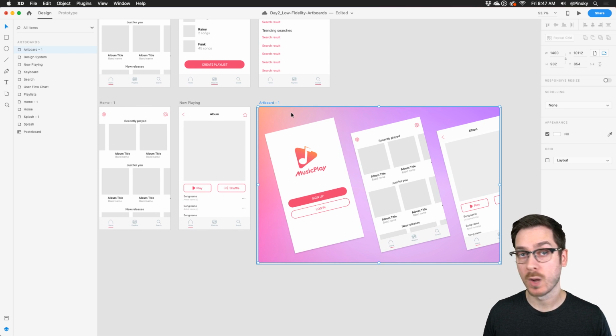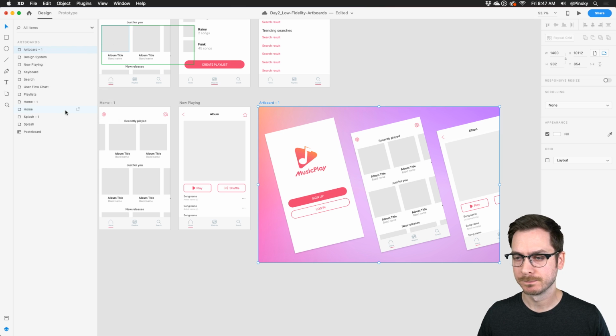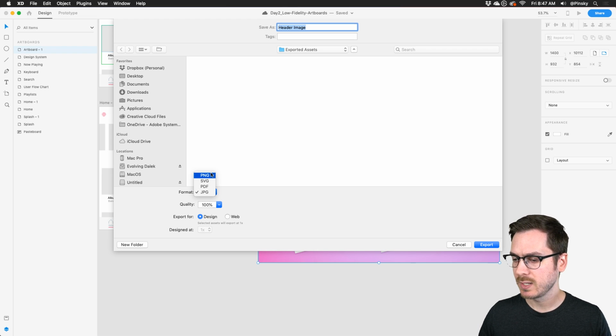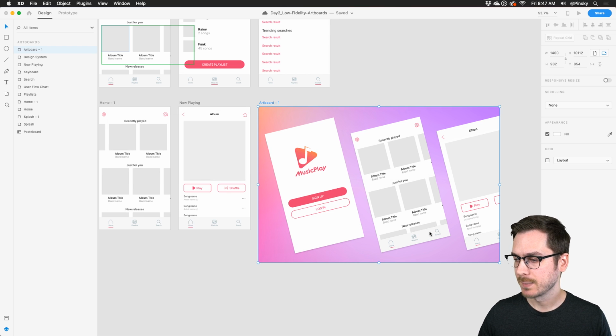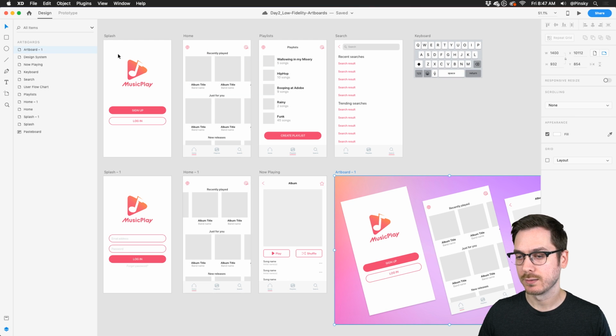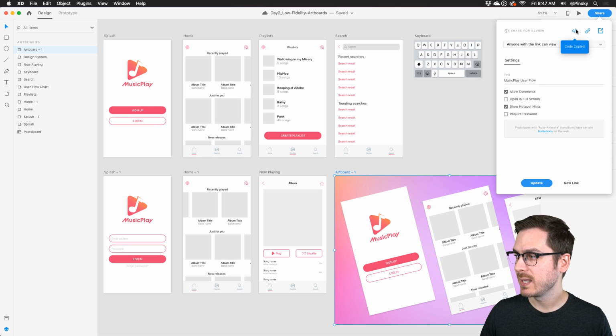So at this point, I want to publish this on Behance. So I'm going to select this artboard, and over here to the left, I'm going to simply right click and export selected. And I can export this as header image. I'll save it as a JPEG. Probably don't need a PNG. There's no transparency going on, and export it. Next thing I want to do, I want to make sure that I can embed my artboards on Behance as well. So back under Share, if I go back to Share for Review, I can copy the embed code. It's going to automatically copy it to my clipboard.